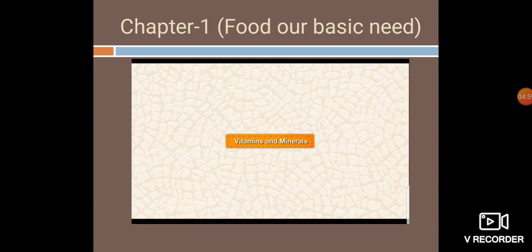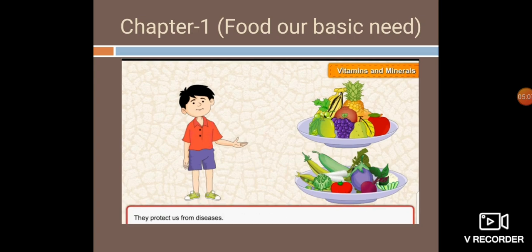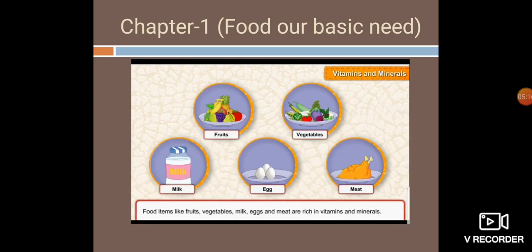Next one is vitamins and minerals. Vitamins and minerals help us to stay fit and healthy. They protect us from diseases. That's why we call them protective food also. Food items like fruits, vegetables, milk, eggs, and meat are rich in vitamins and minerals.